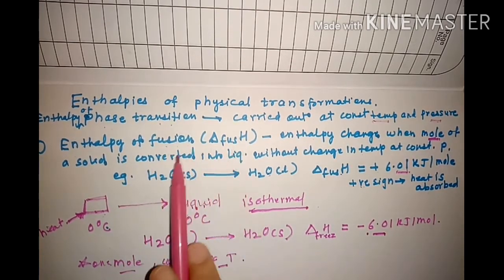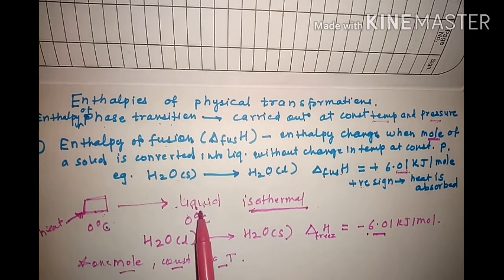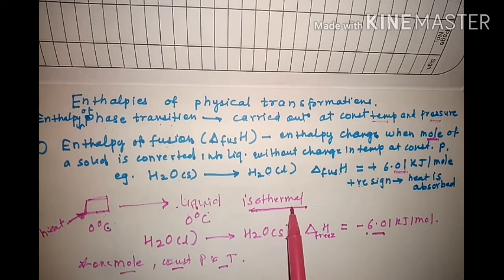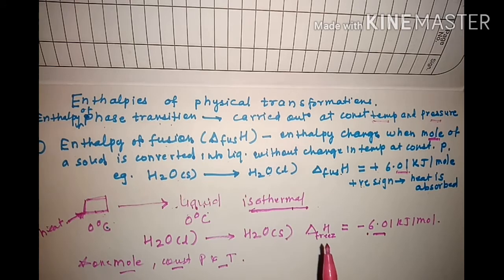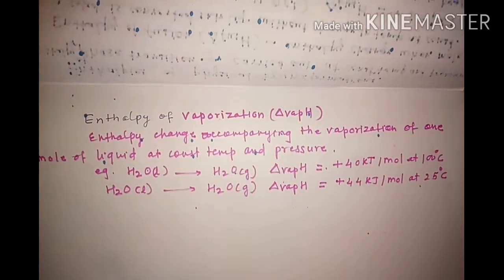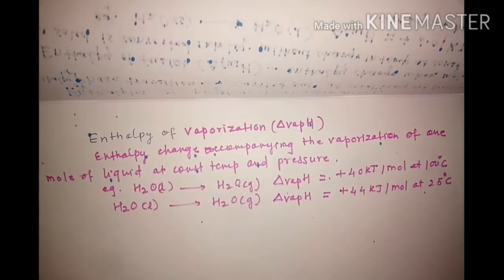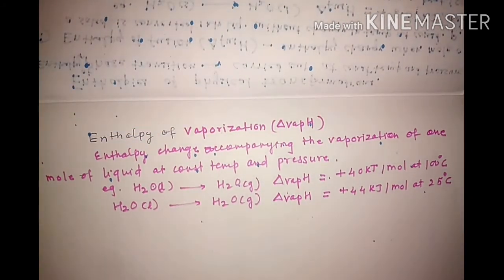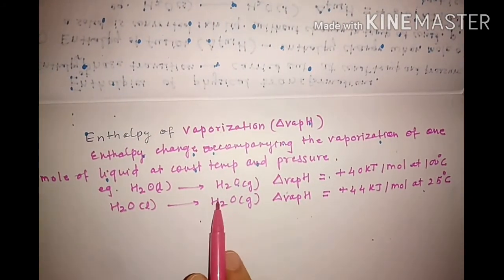This is simply the melting of solid to liquid, and this is an isothermal process. Now next is the enthalpy of vaporization. Remember, we are talking about the phase transition where there is change in only the solid, liquid and gaseous states. We are not talking about chemical reactions here.